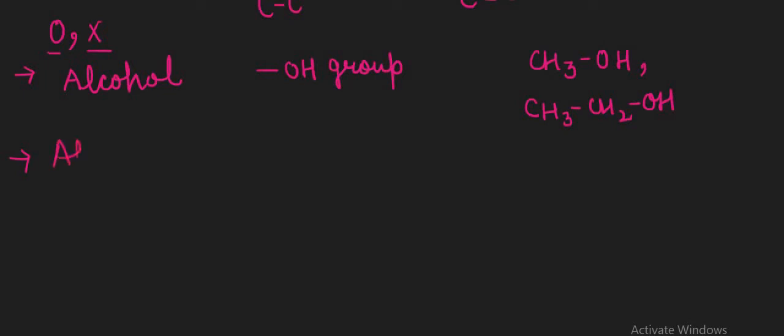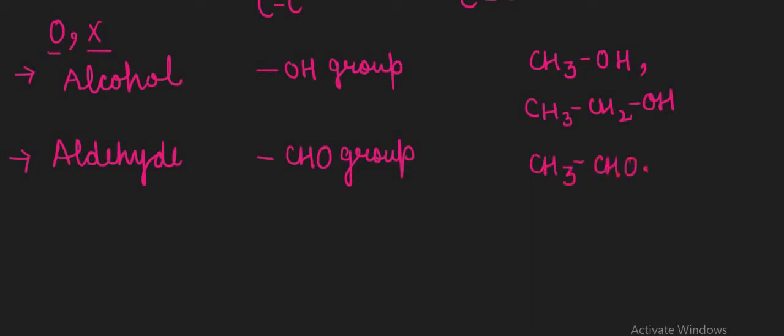Here, the second case is known as aldehyde. An aldehyde must contain a CHO group along with the hydrocarbon part, for example CH3 and CHO, or maybe CH3CH2 and further the CHO part. So that is called the aldehydic part.